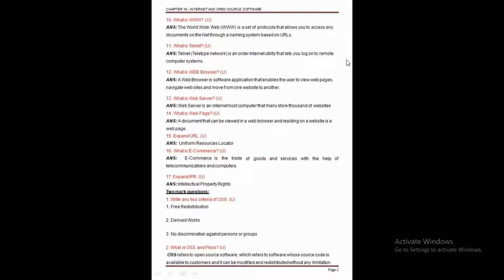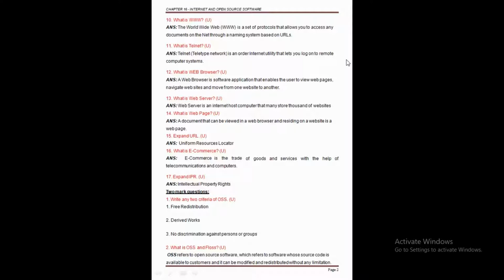We know that after creating all those web pages, we are going to store them in one place, and the name of that place is called the server. Clear this point here? So the web server is an internet host computer that may store thousands of websites. Clear this point here?